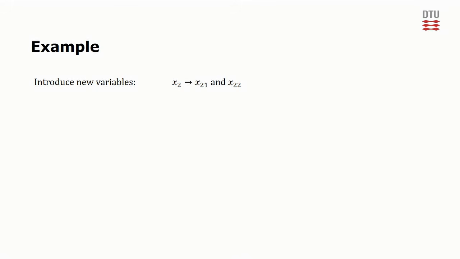We can now update the objective function to equal the weighted average objective of the two scenarios. Notice that x21 is used in the part of the new objective corresponding to the objective of the first scenario, and x22 is used in the part corresponding to the second scenario. The appropriate probabilities of the scenarios are used to weigh the two parts of the new objective. The new objective can be reduced to this.